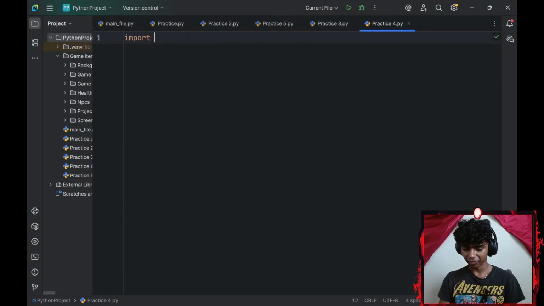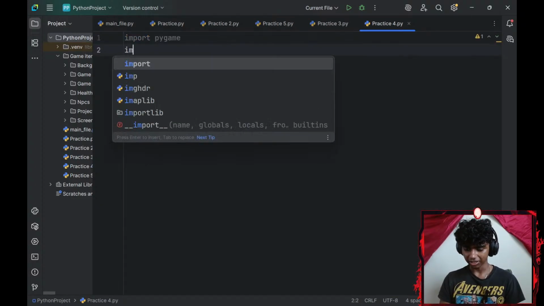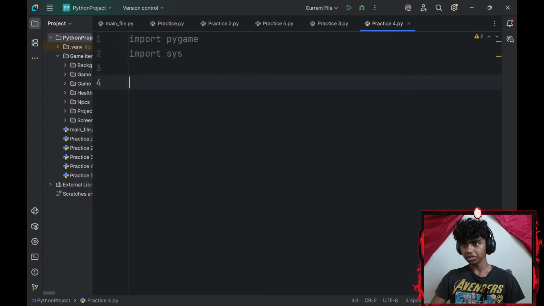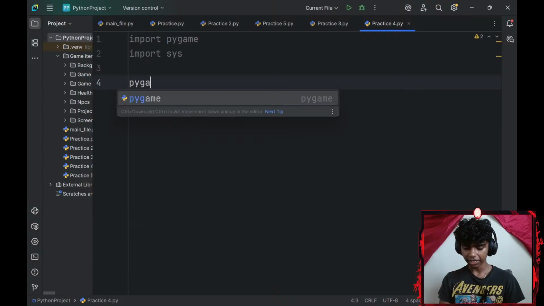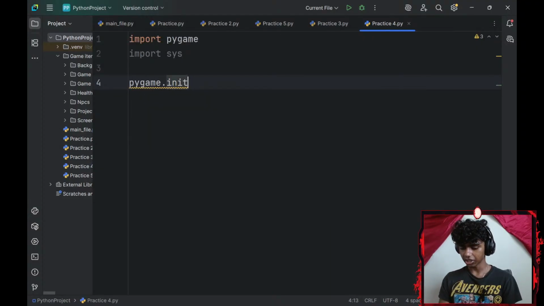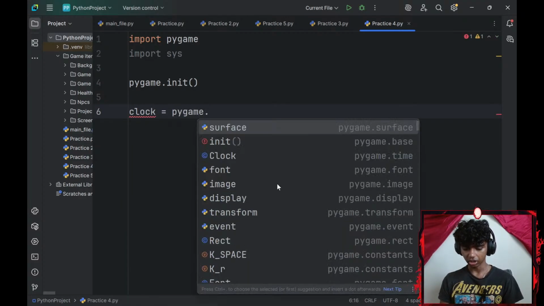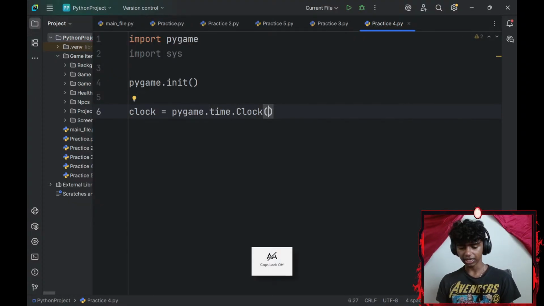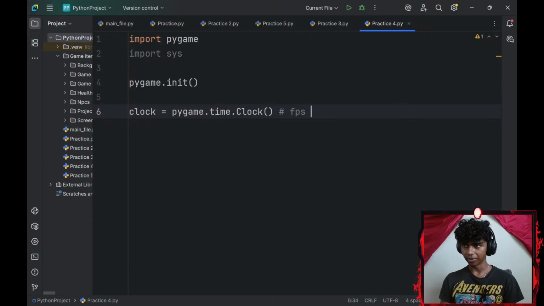Let me start by importing Pygame, and then let me import the sys module. Then maybe zoom in a little. Now let me initialize Pygame by typing pygame.init. That initializes Pygame. And then let me add my FPS controller. So I create a clock variable, set that equal to pygame.time.Clock, and I'll add a comment that says FPS controller.